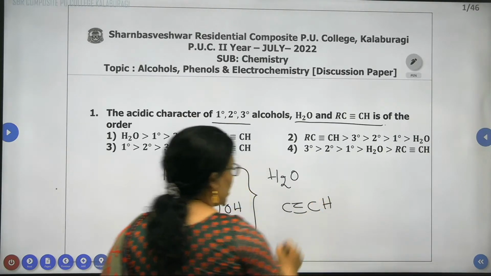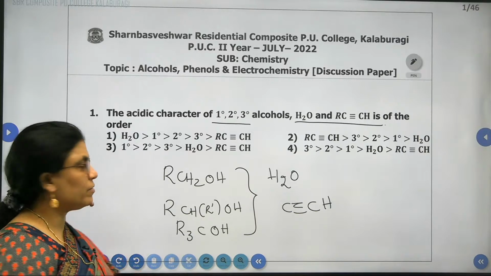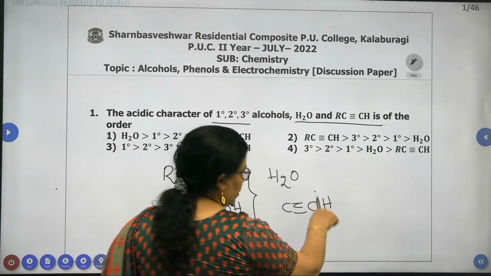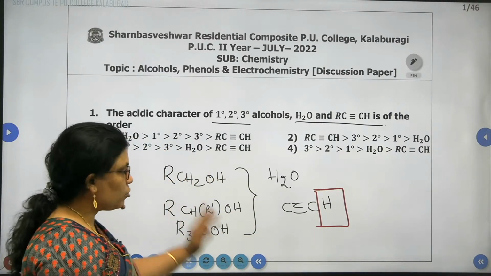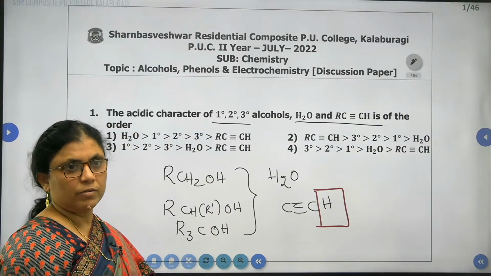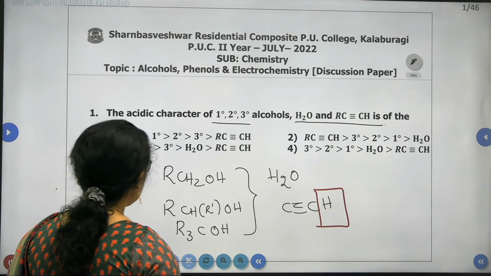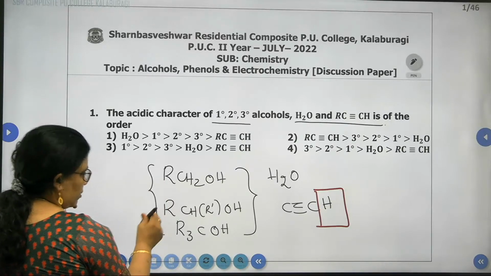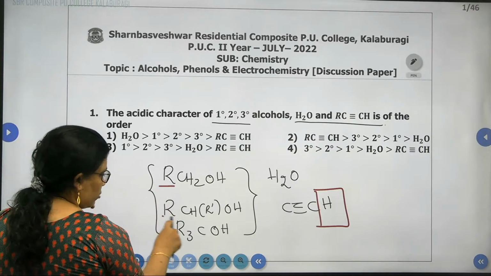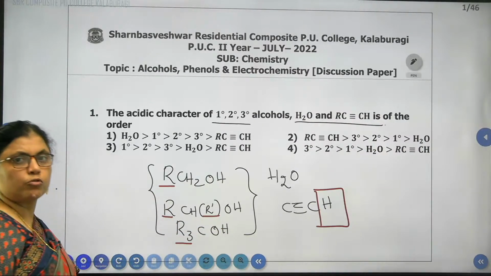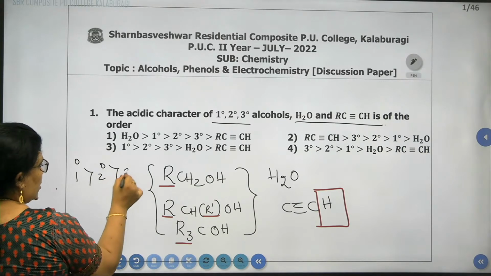We know very well that terminal alkynes are acidic in nature because of containing what? A terminal hydrogen atom, that is a replaceable hydrogen atom. Because of this replaceable hydrogen atom, they are treated as acidic in nature. But as compared to all, the weakest will be alkyne. That's why, when we are comparing the acidic character, as we already said, primary, secondary, and tertiary can be explained on the basis of positive inductive effect, where all the alkyl groups will show positive inductive effect, due to which primary will be greater than secondary than tertiary.